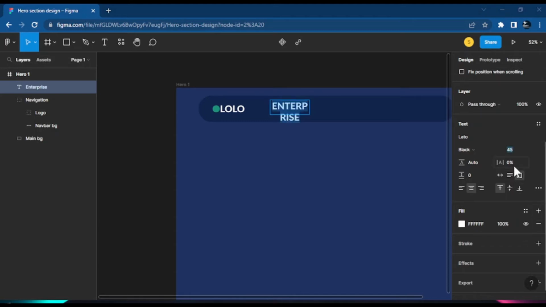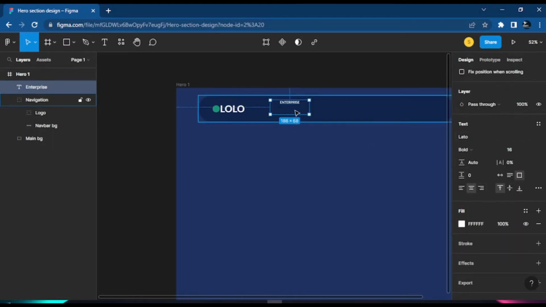What we want to do is change the font size here to 16 pixels, and we'll leave them as bold. If you notice, this box that holds this text is very big. That means if you want to add other things, you will need to arrange yourself well, so you need to reduce it to match the text. Sometimes you want that padding, sometimes you don't.